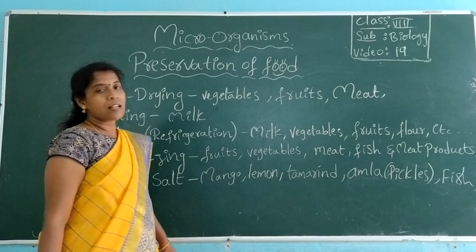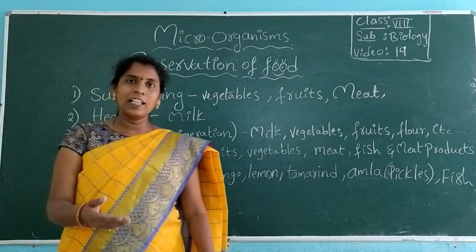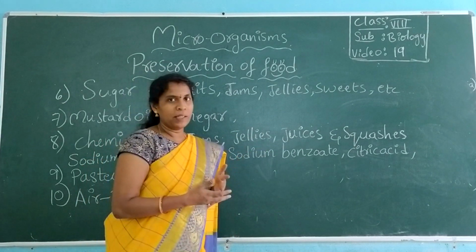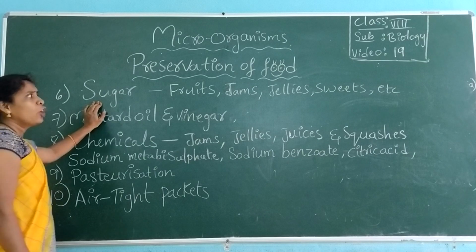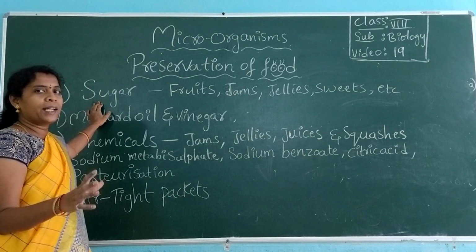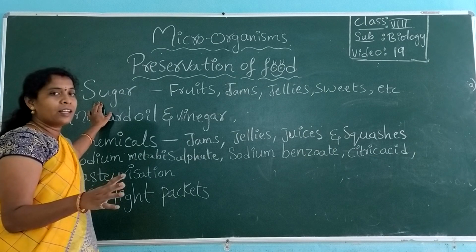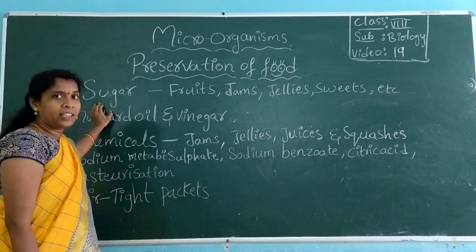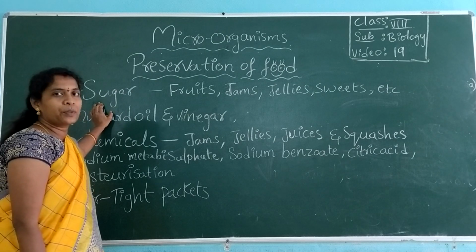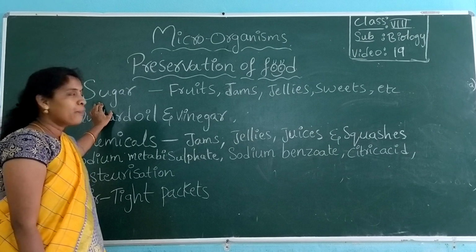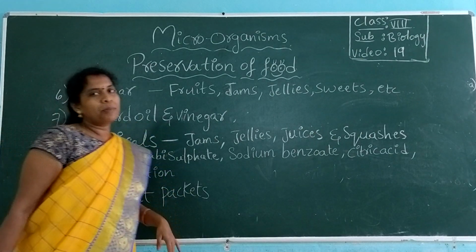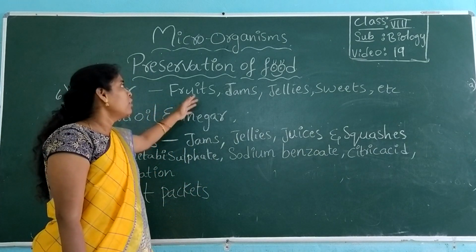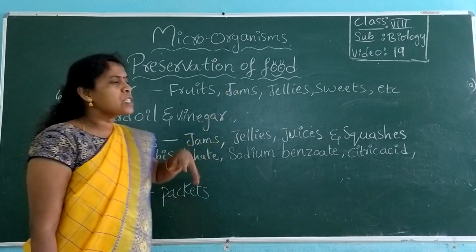Other than this, there are some other preservative methods. I'll tell you now. Sugar: generally, if you want to store any food item for a long time, additionally, other than salt, they make use of sugar. Instead of sugar, you can also use honey. Honey is a very good preservative and can preserve food items for a very long time. In our regular days, we add sugar to fruits and store them, right? Even in making jams, jellies, and sweets.